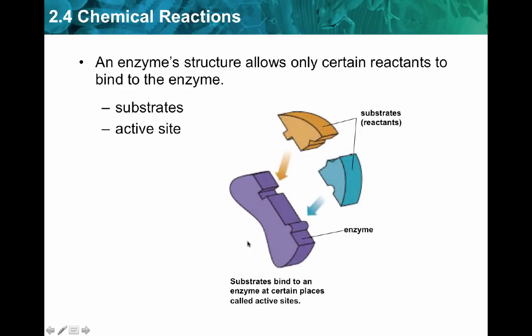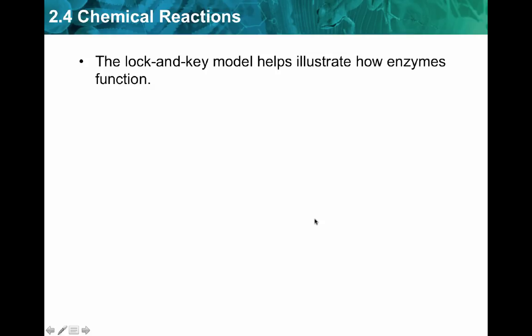So there's my purple enzyme here. We see two active sites, one groove, one like half cylinder, and those locations are where my two substrates, the orange thing and the blue thing, are going to bind to that specific enzyme. So the blue can't bind into the active site for the orange, or vice versa. They are specific for each other. So we call that model the lock and key model, because the enzyme is the lock and the substrate is the key, and so the substrate has to fit into the enzyme like a key fits into the lock. And so that tells us that the correct substrate is being acted on by that enzyme.